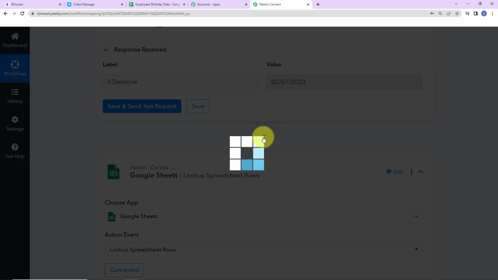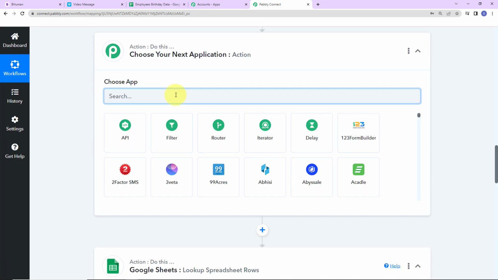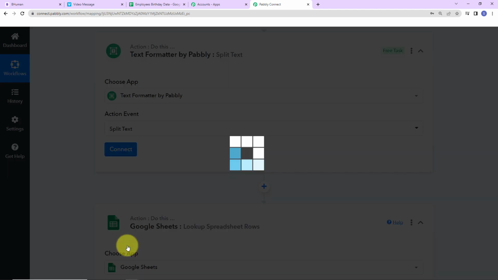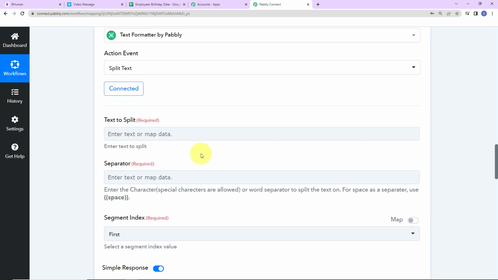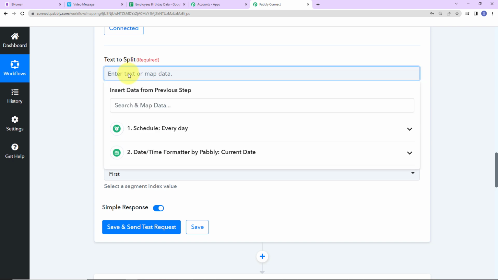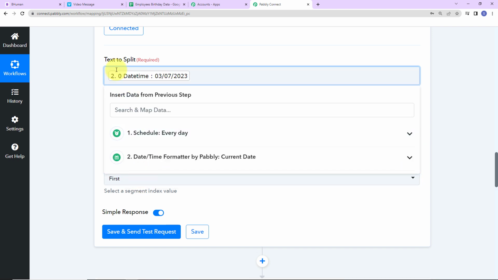So here I'm going to add another action step, and the application here will be text formatter. Now the action event here would be split text. Let's click on connect. As we do that, here we have to map the text that is to be split. How do we map the information? As I click on this, you can see the previous step. So I'm going to go to step 2. And this here is the date. So I have to split this information.